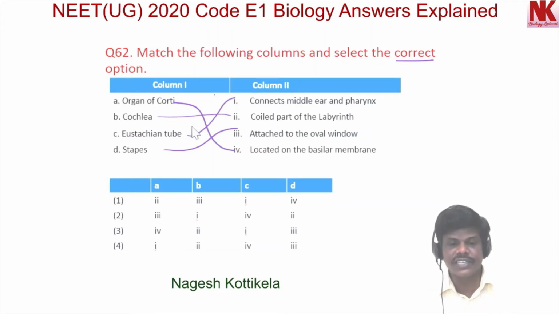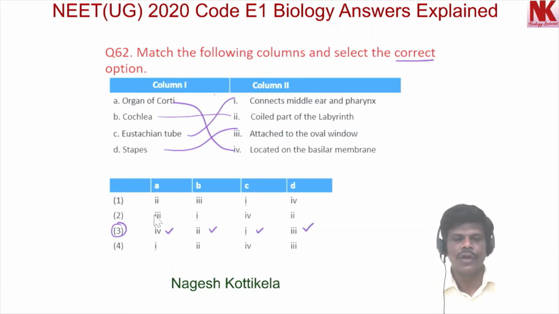If we see the correct option now, organ of Corti is 4, so A should be 4. Among the given options, in the third option we find A as 4. B, cochlea 2, it is correct. C, eustachian tube 1, it is correct. And D, stapes 3, yes, it is correct. So among the given options, the third option is the most appropriate option.